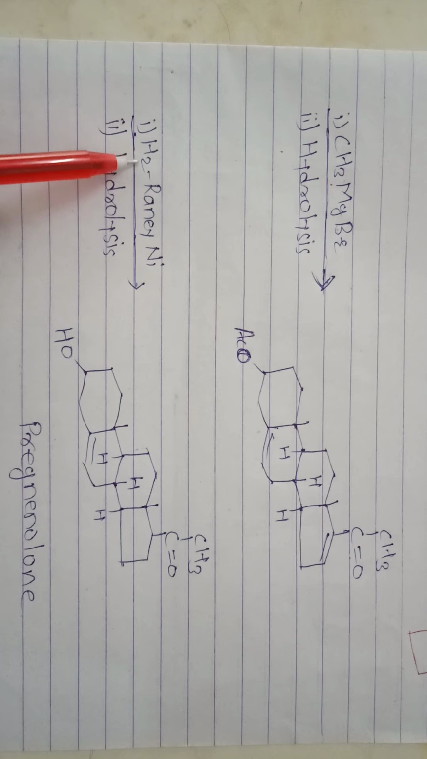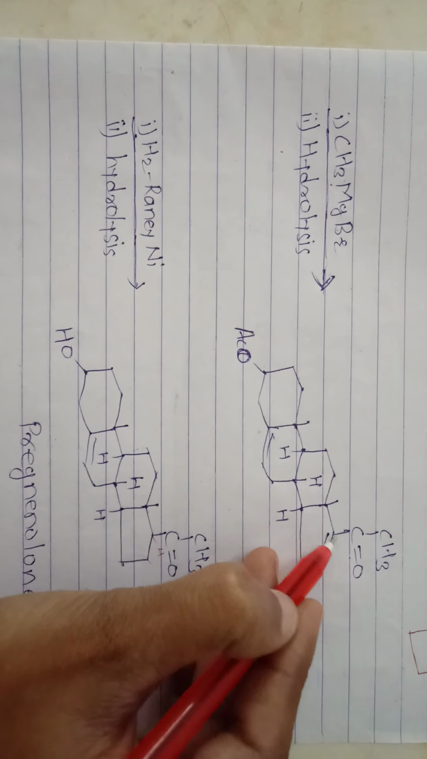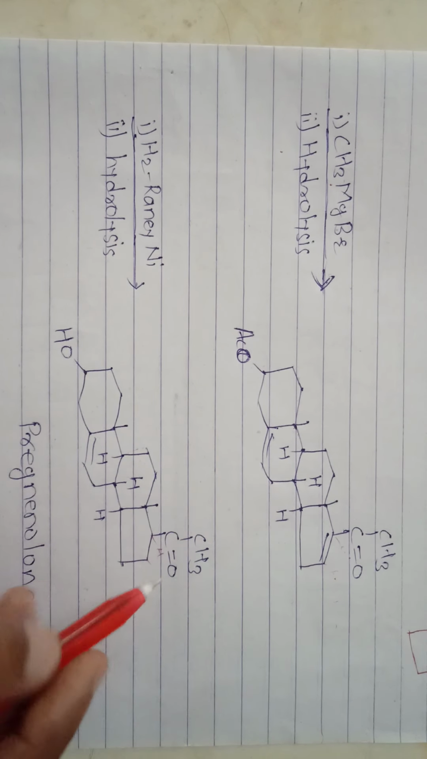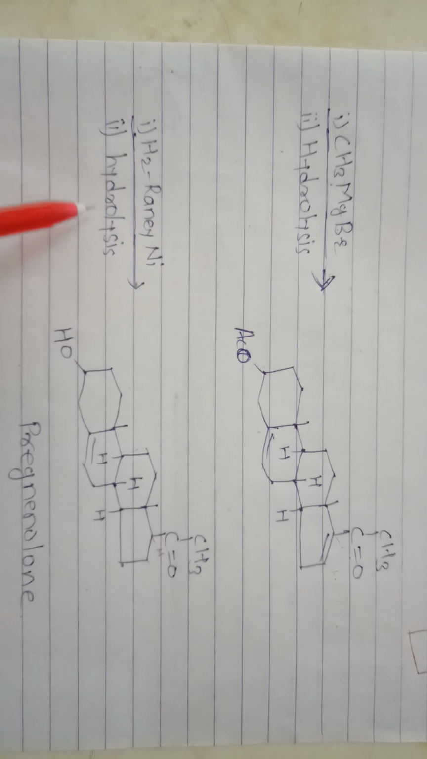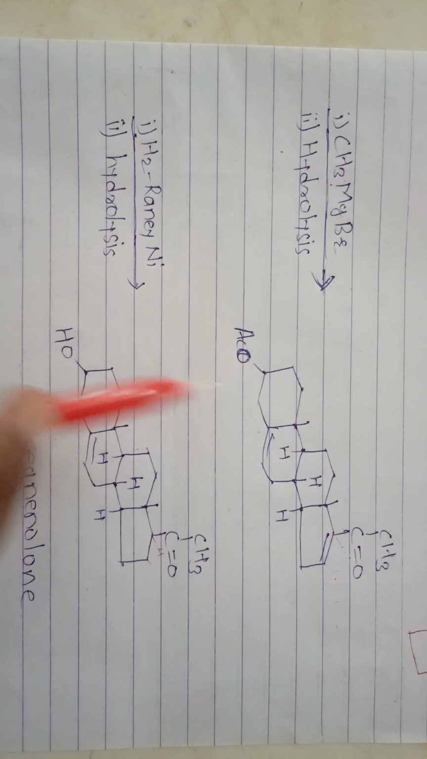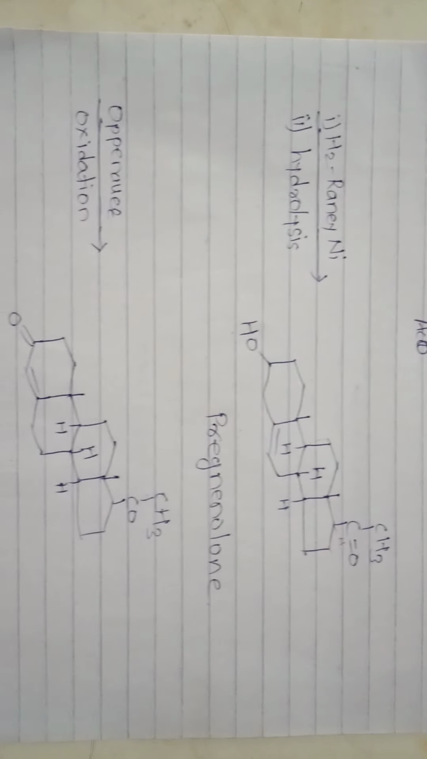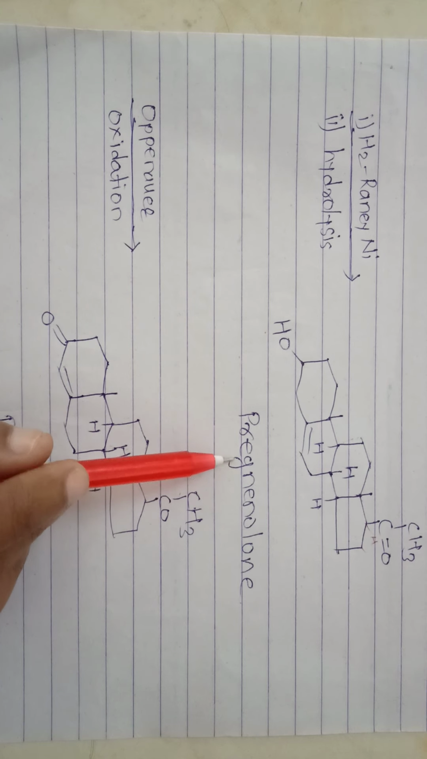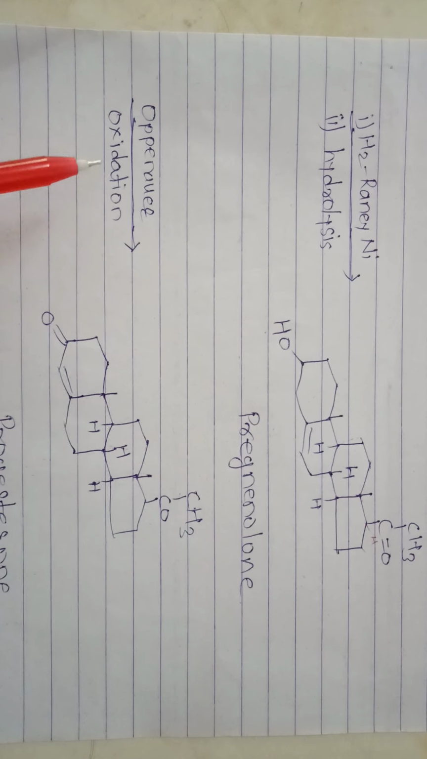In the next step, the reduction. This hydrogen and this hydrogen, the H2 molecule, is added and breaks the double bond. In the next, the hydrolysis, then the acetyl group is deacetylated and the OH group is formed. Then again the oxidation and formation of pregnenolone, and this compound is again oxidized.